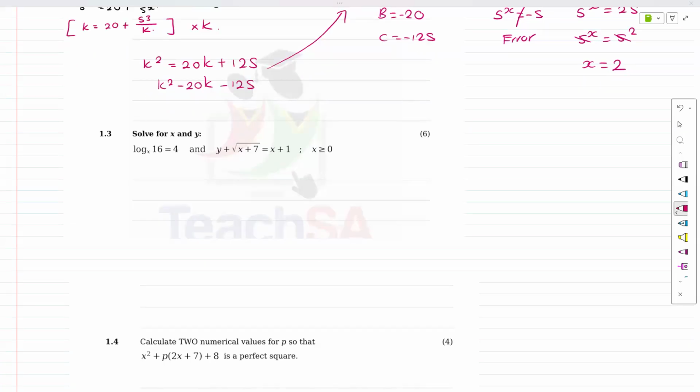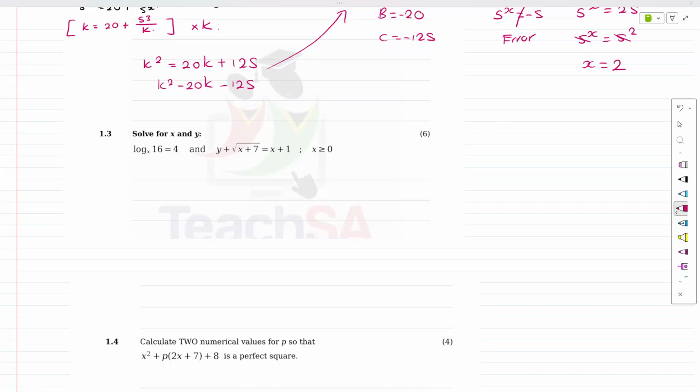Okay, guys. This question, the simultaneous that's here, it looks like it's level 4, but it's not. It's something that's very simple to deal with. But they did confuse most of you at logs. So, you know, when it comes to CAPS, you guys don't do a full section on logs. It's only in finance and maybe a little bit here and there for functions. But IEB focuses a lot on logs.